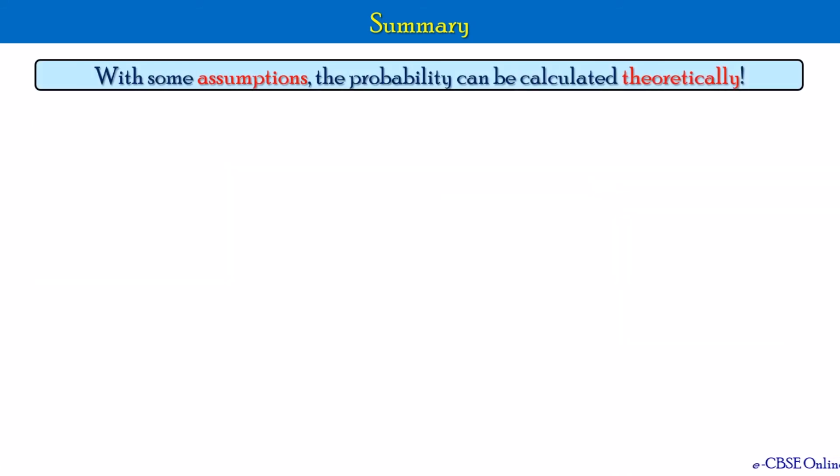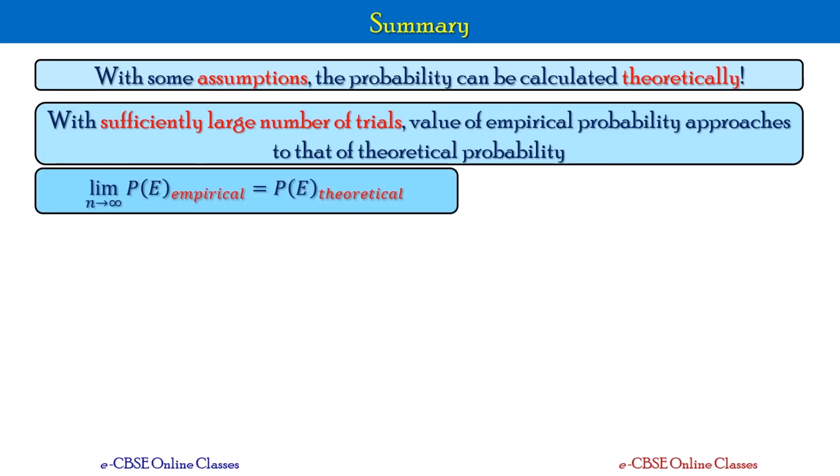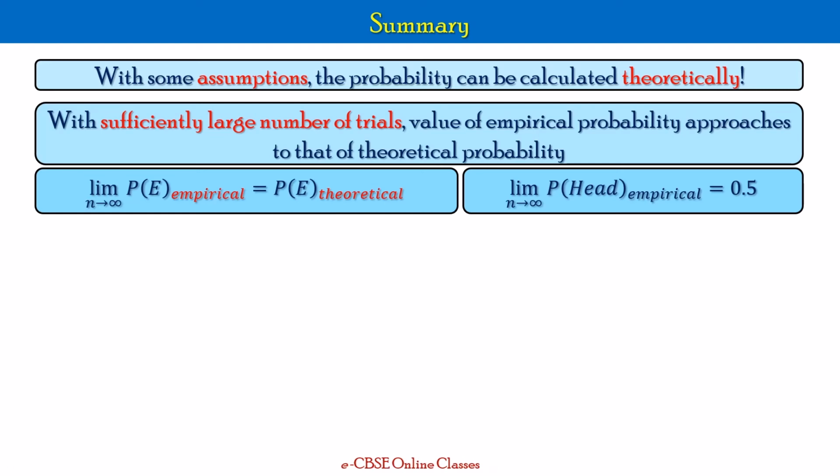With some assumptions, we looked at how the probability can be calculated theoretically. With a sufficiently large number of trials, the value of empirical probability approaches that of theoretical probability. So limit n tends to infinity, P of E empirical is equal to P of E theoretical. As an example, in the coin tossing example, limit n tends to infinity, P of head empirical is equal to 0.5, which is P of head theoretical.